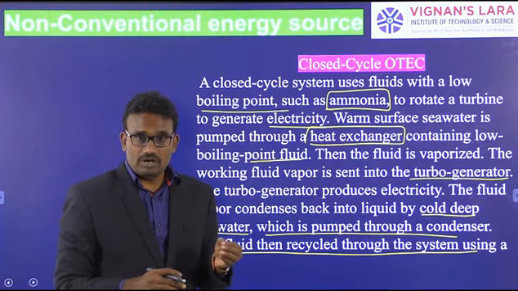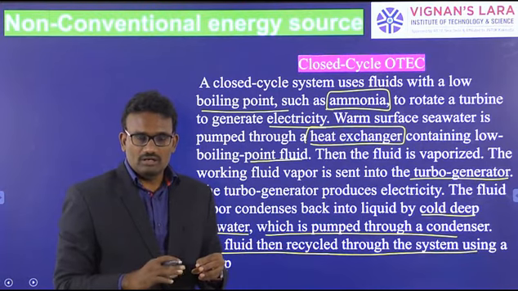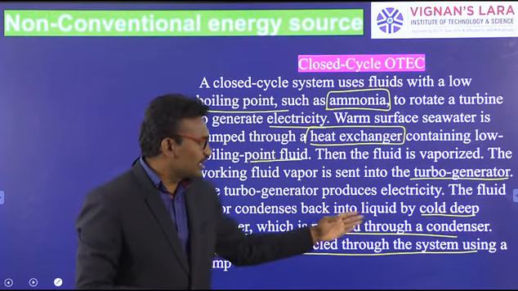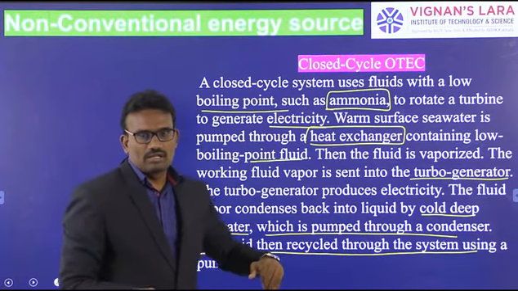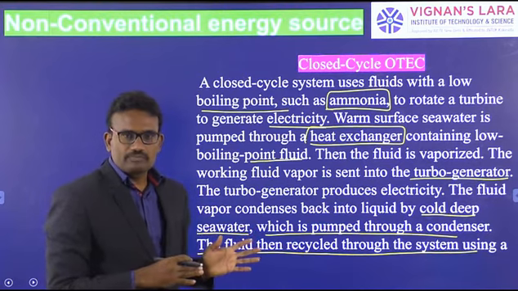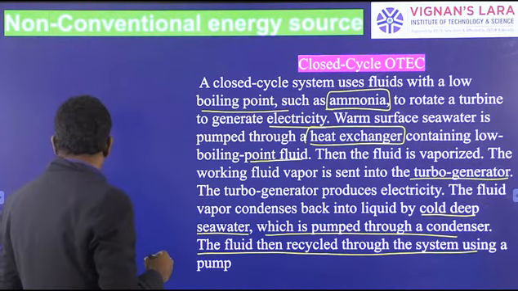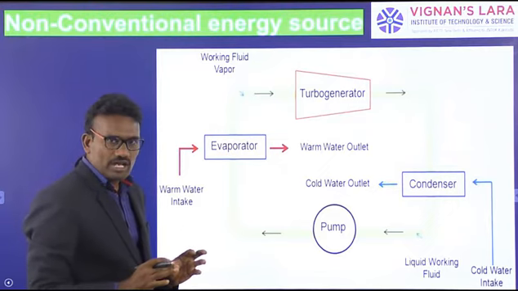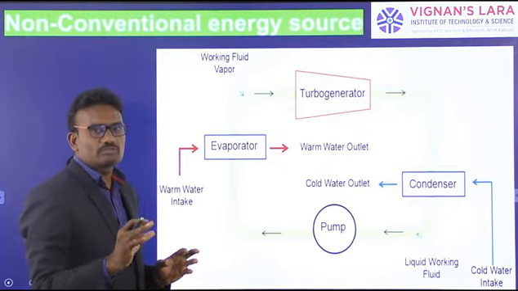The vapors of ammonia are converted again to liquid at the condenser by the deep cold water. In this system, the ammonia changes its physical state.